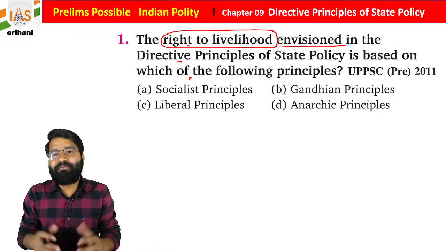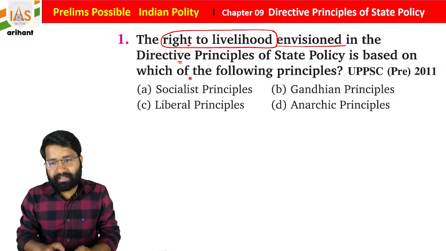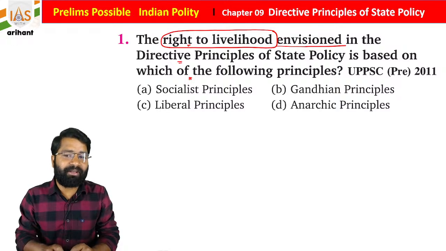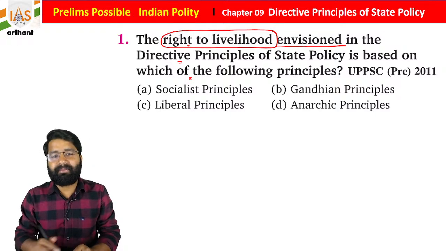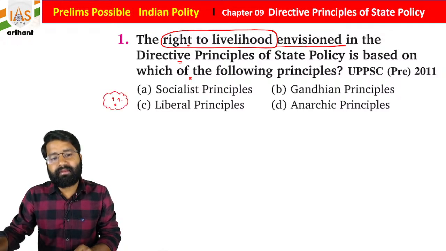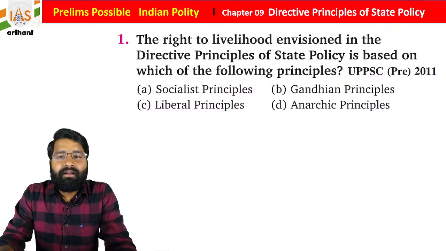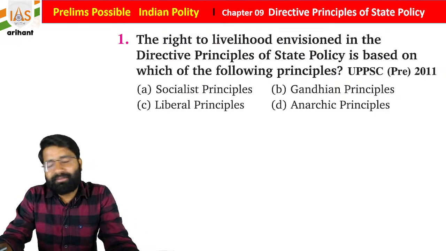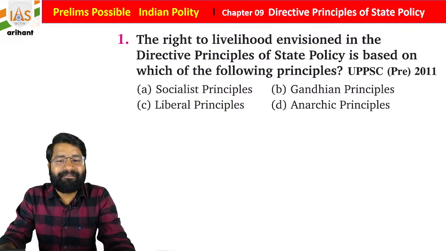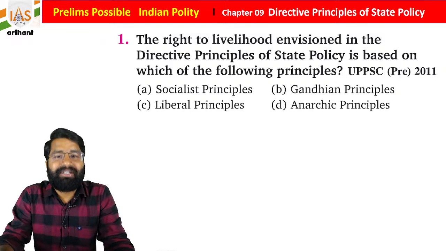So what type of principle is it? Students, is it a socialist principle, Gandhian principle, liberal principle or anarchic principle? What do you find? Basically this right to livelihood means everyone has the right to work, the right to earn money.